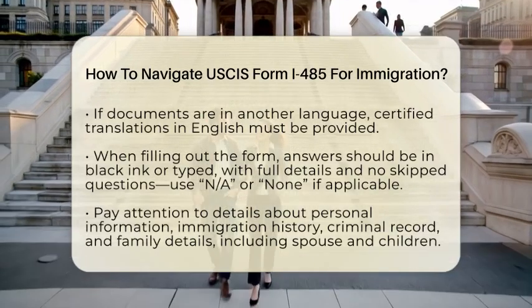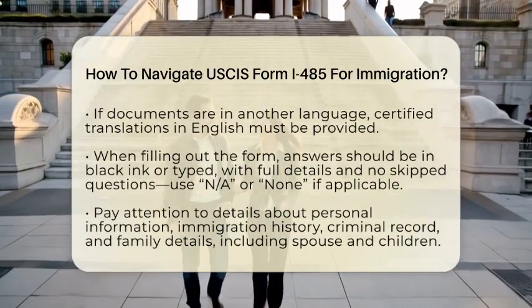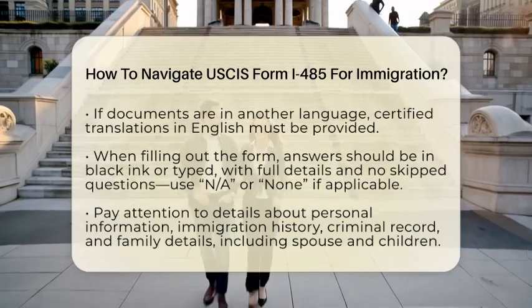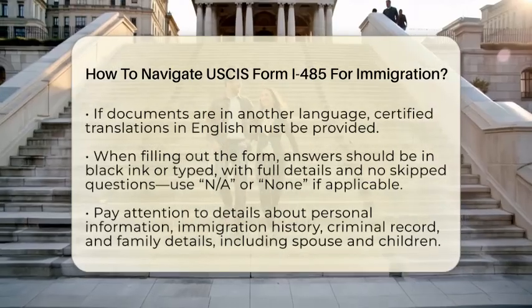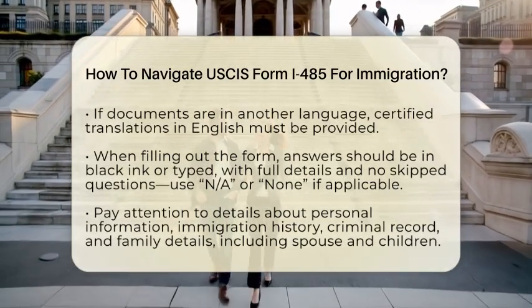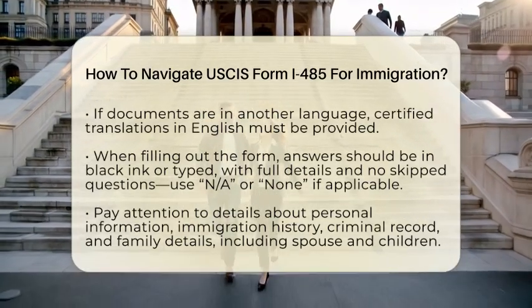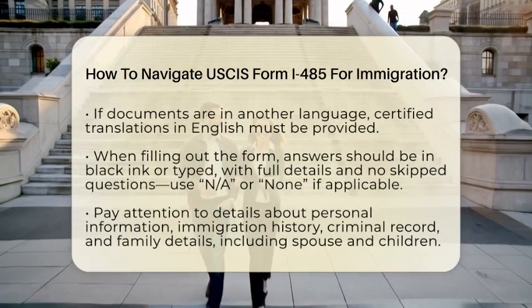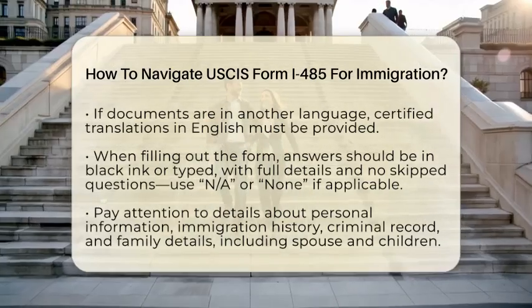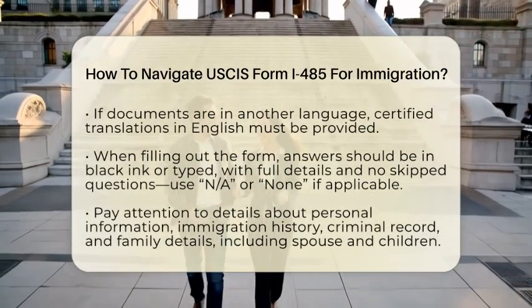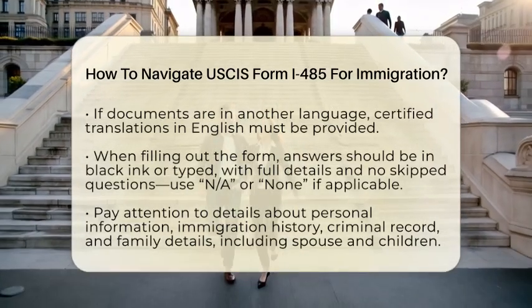When completing the form, use black ink or type your answers. Answer every question fully. If a question doesn't apply, write NA or none as instructed. You will need to provide your full name, date of birth, country of birth, and details about your parents and marital history. If you have children, include their information too. Be careful with dates and names to match your official documents exactly to avoid delays.